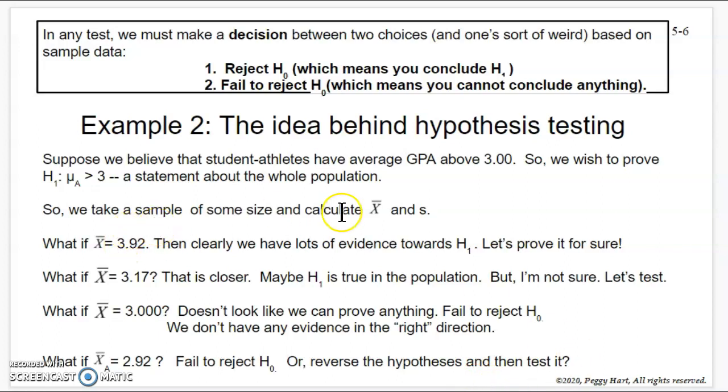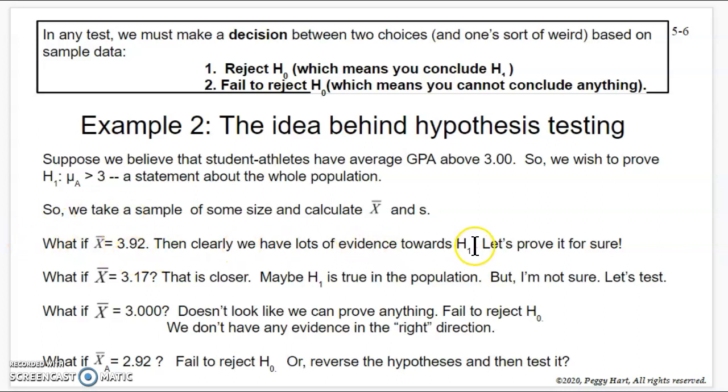We take a sample of some size and calculate the mean and the standard deviation. So you're starting to understand what it takes to do things in statistics. Let's talk about what if we took a good sample and the sample mean was 3.92. Wouldn't you just be like, clearly, student athletes are really smart. They almost have a perfect GPA.